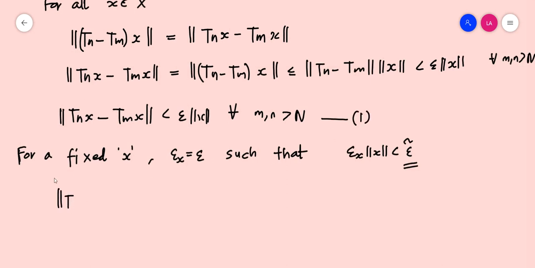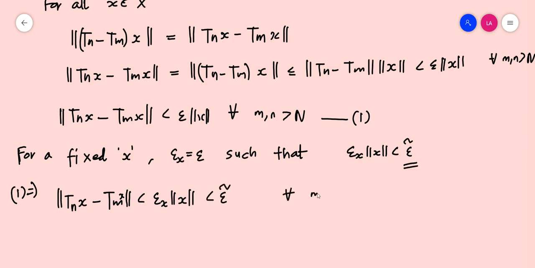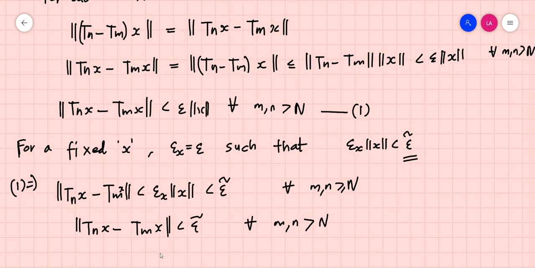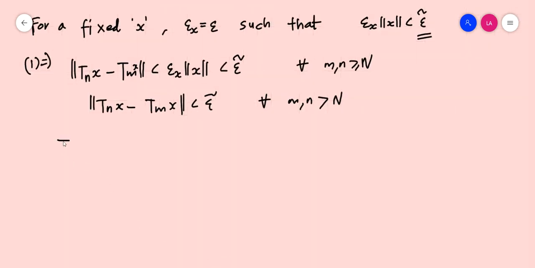This is equation number 1: norm of Tnx minus Tmx should be less than epsilon x times norm x, which is less than epsilon tilde for all m, n greater than capital N. So norm of Tnx minus Tmx should be less than epsilon tilde for all m, n greater than capital N, which means that this is true for a particular x, which means that the sequence Tnx is actually Cauchy.